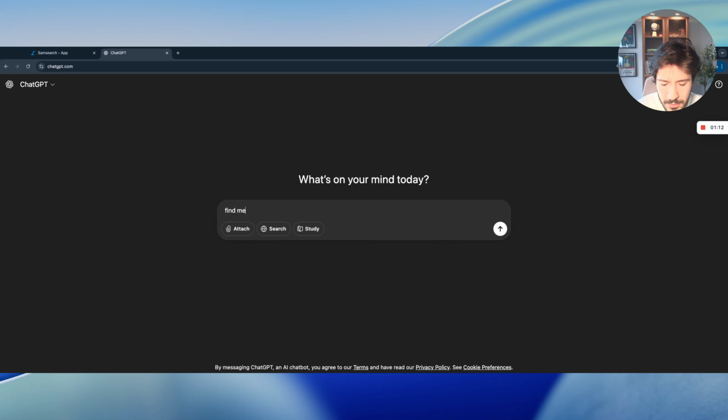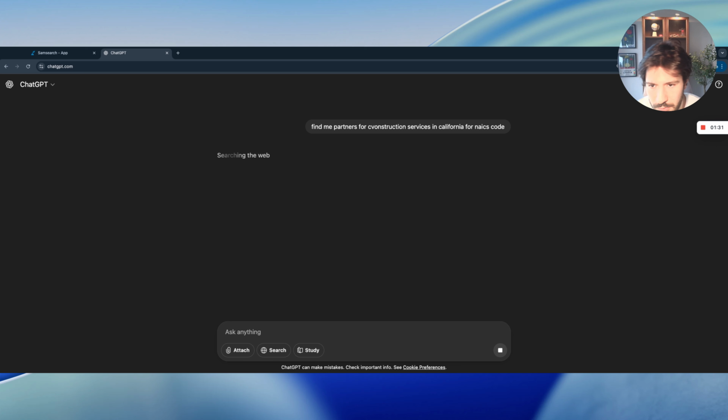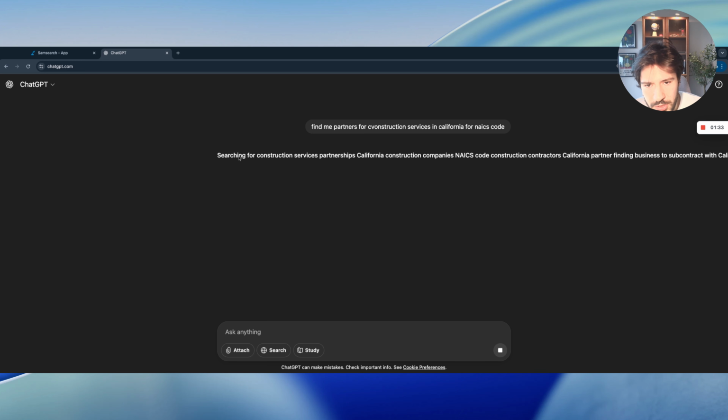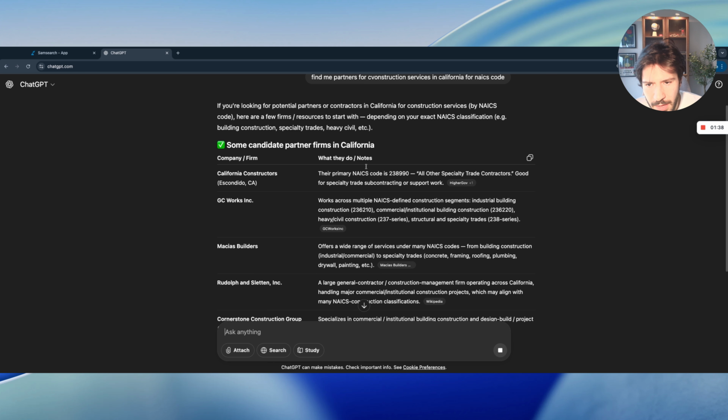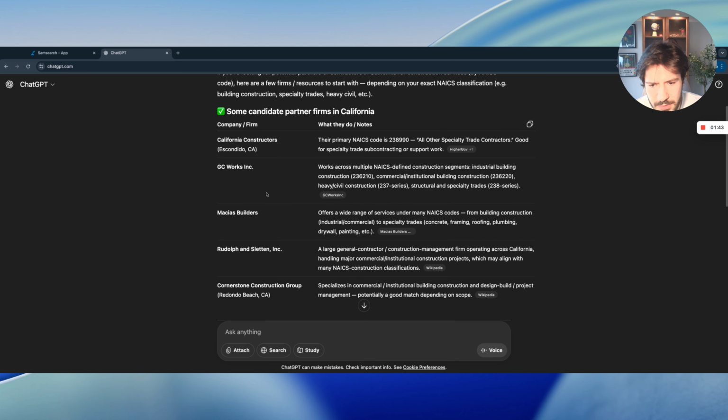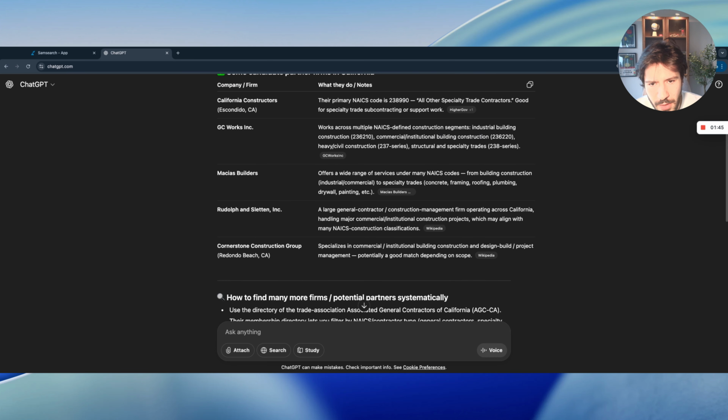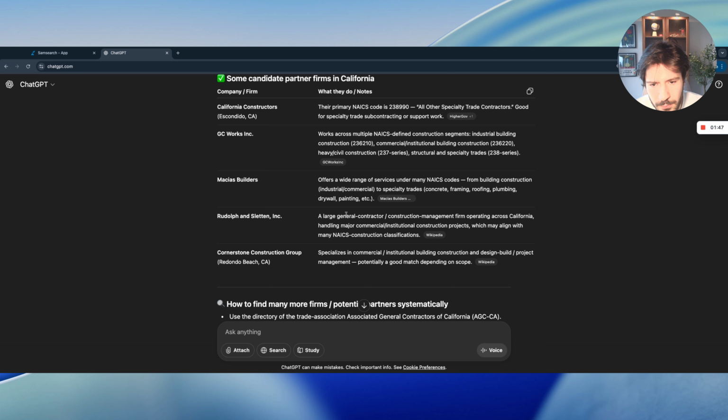For example, find me partners for construction services in California. For NAICS code, I don't know the construction services, but let's just do that. What it's doing, it's searching the web for construction services or partners for California. And what it gave me was a broad list of companies that, if you actually go after those, like this one has a Wikipedia page and they're a large general contractor, not what I'm trying to do.